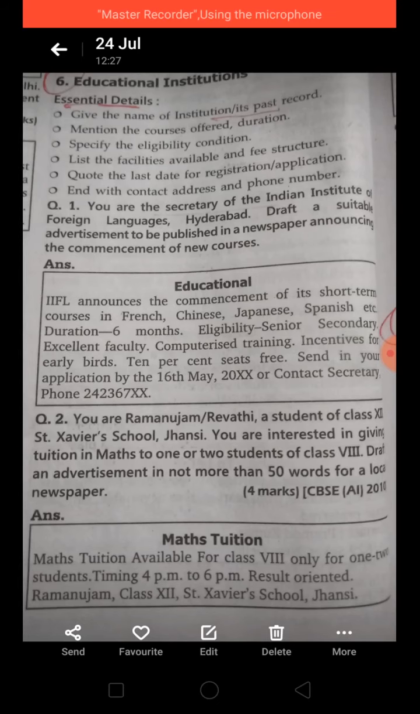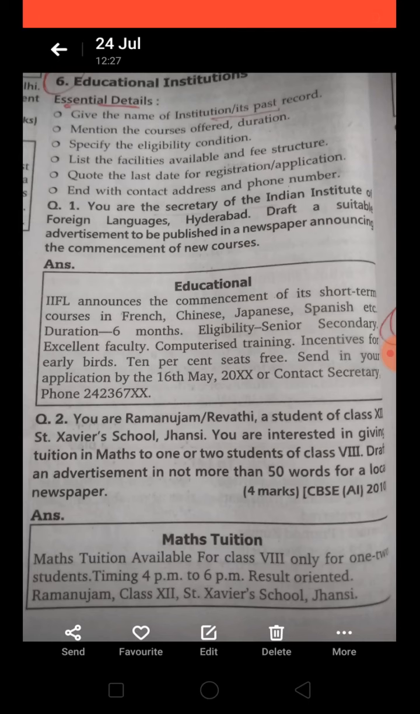As it is already given in the question paper, you are the secretary of the Indian Institute and your institution is starting new courses, and you need to draft an advertisement for that in the newspaper. So how are you going to give it, under which column are you going to provide this? So the column would be educational. The heading you can see here, जो heading होता है हमारा वही column होता है, तो educational is our heading and it's the column. तो educational के under हम लोग लिखेंगे.